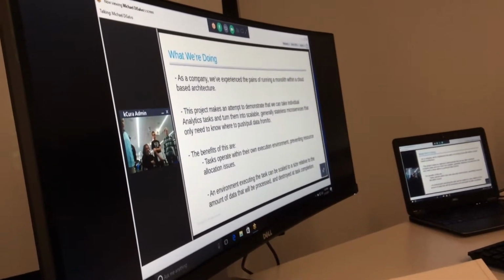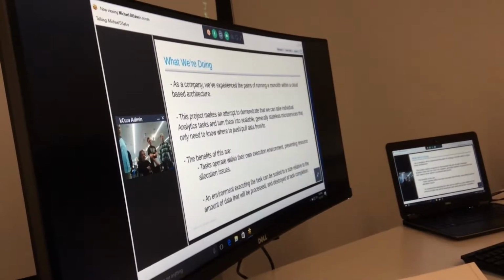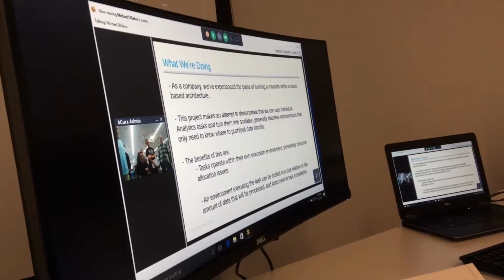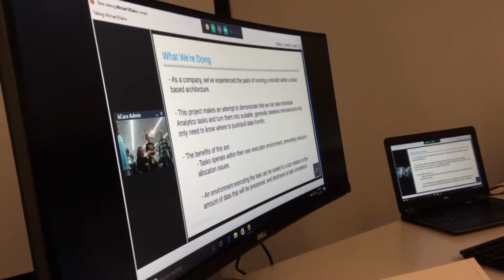The benefits of this are twofold. Tasks can operate within their own execution environment, preventing resource allocation issues, and an environment executing the task can be scaled to a size relative to the data and destroyed on task completion.